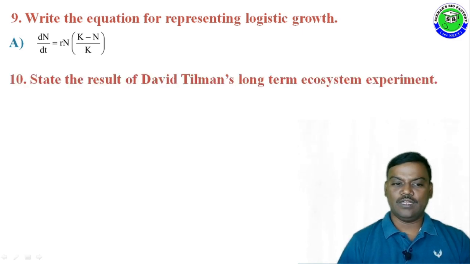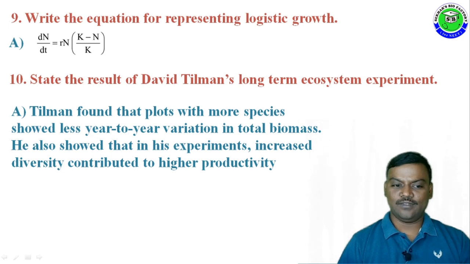Question number 10. State the result of David Tilman's long-term ecosystem experiment. The answer is, Tilman found that plots with more species showed less year-to-year variation in total biomass, and he also showed in his experiment that increased diversity contributed to higher productivity. It is the result of David Tilman's long-term ecosystem experiment. So these are the 10 one-mark questions from part A.